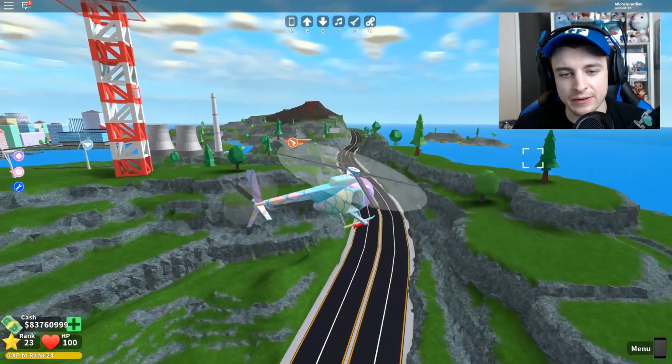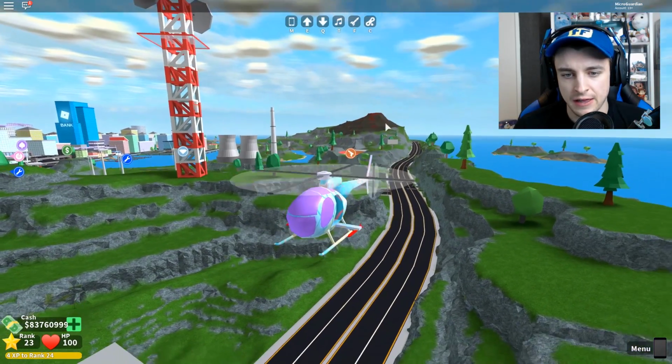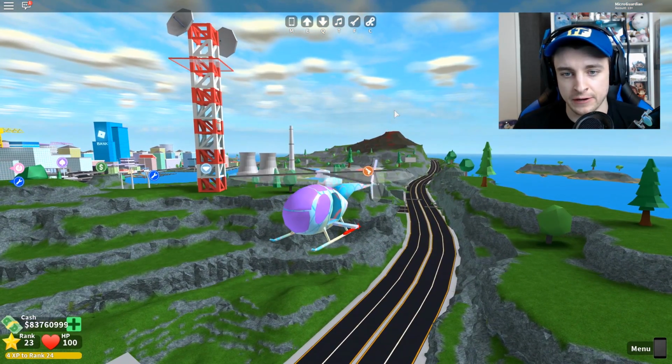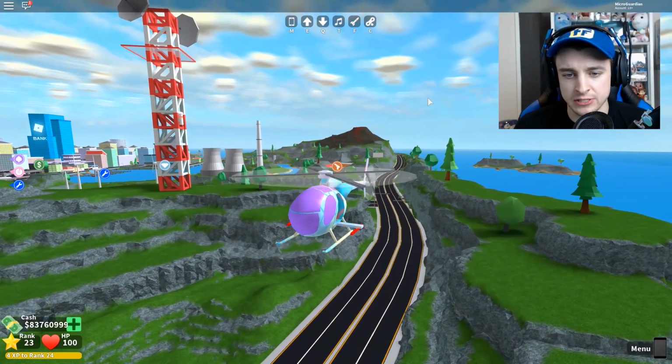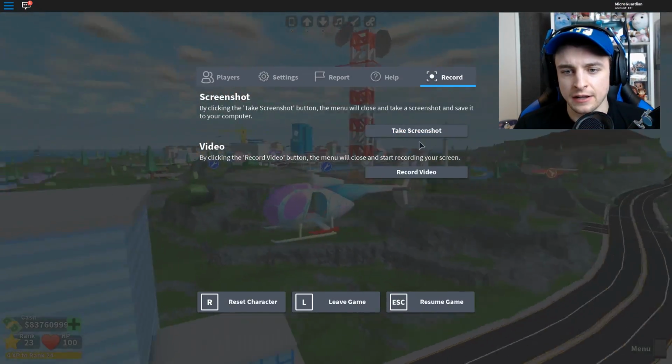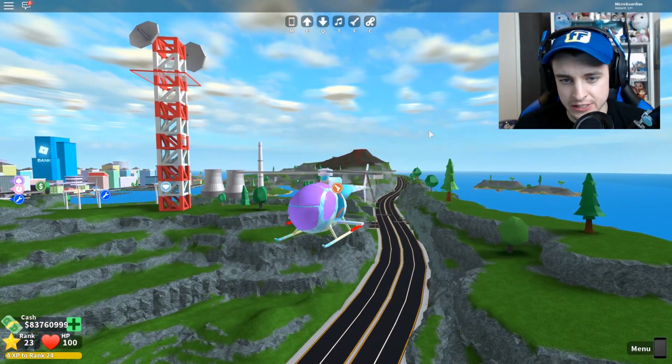I think like right here would look good. And then I'm gonna turn my helicopter around like this. And then, oh, I think this would be perfect right here. So let me go ahead and do this. Oh no, we have to take the screenshot really fast because it auto adjusts the camera. You guys ready? And no! This might not be possible because it always readjusts the camera. I really want to just keep it right here.